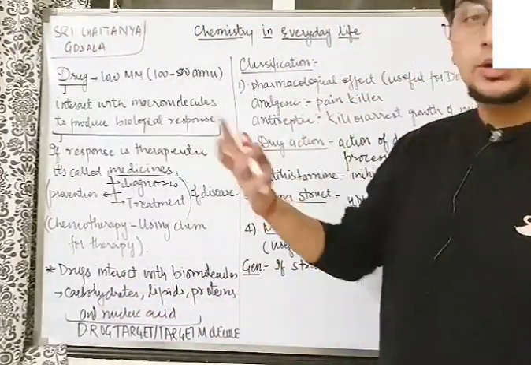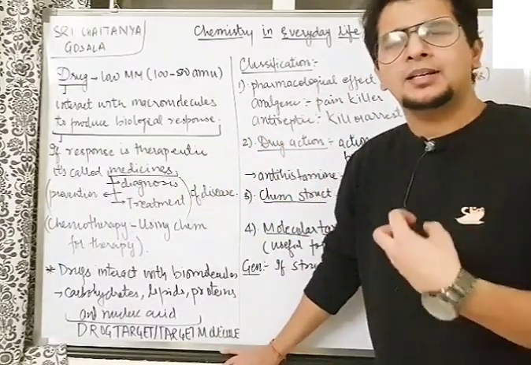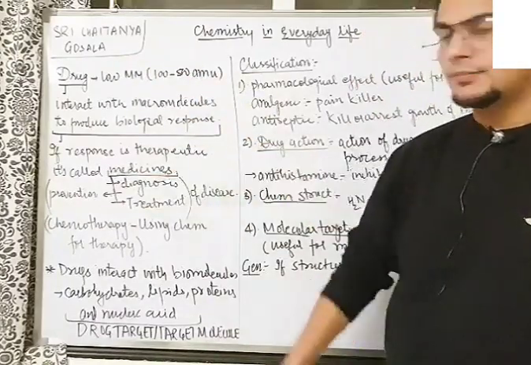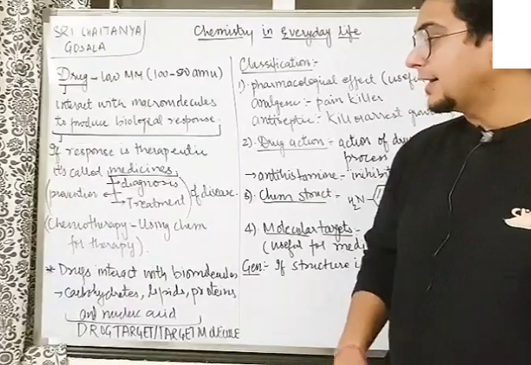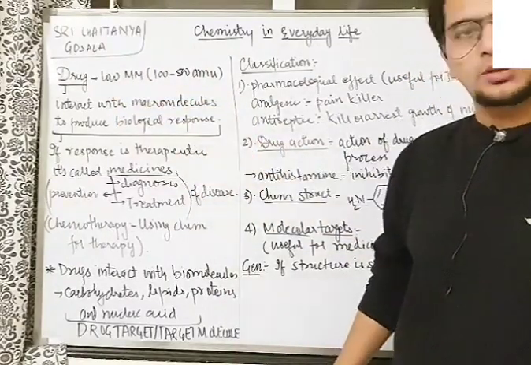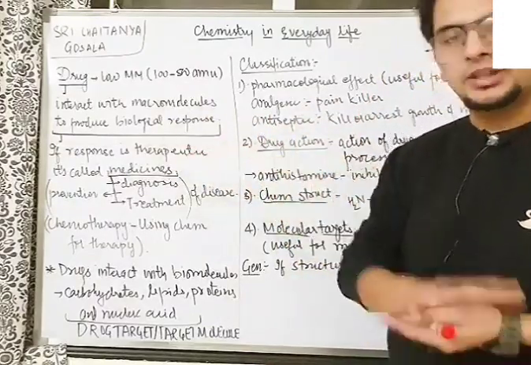Now, if the response which the drug is generating is therapeutic in nature, for example, it can be used for the treatment of some disease, then that drug will be called a medicine. So what is a medicine? A medicine is a drug whose interaction with the macromolecule is generating a biological response which is therapeutic in nature.